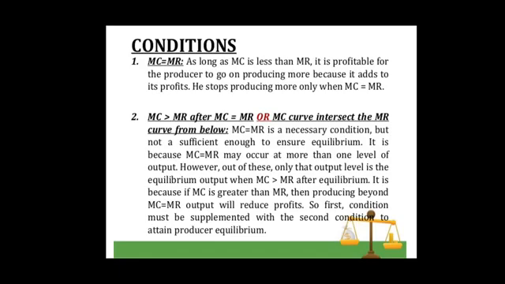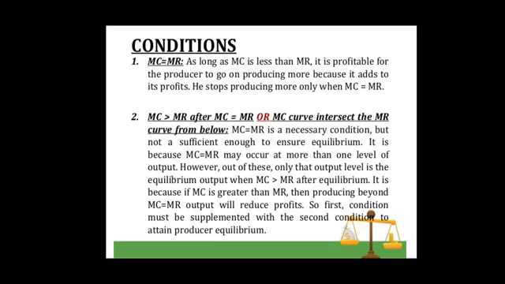So first condition, which is marginal cost should be equal to marginal revenue, must be supplemented with the second condition, that is after equilibrium point marginal cost should be greater than marginal revenue to attain producer's equilibrium.